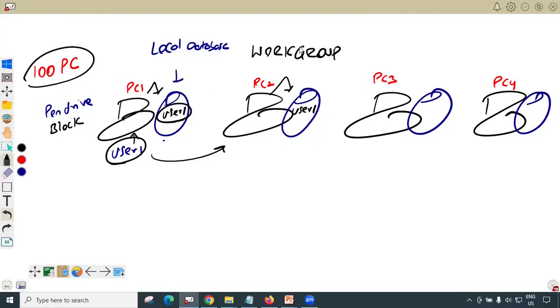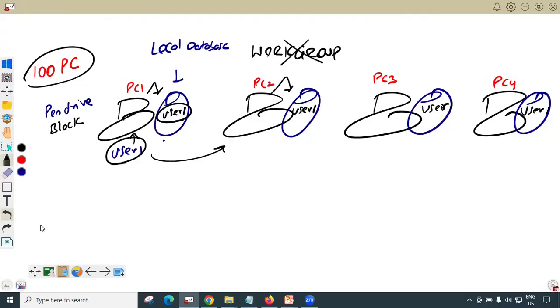So workgroup is decentralized, management is individual. And whenever the user logs in, every computer refers to its own local database. So if I want this user to log in to all the 100 computers, I have to create this user in the local database of all the 100 computers. In a practical way, it is not possible. So for big environments, for big companies, workgroup is not there. Very small company, 10 computers, 20 computers, for them, workgroup is fine. Our home environment, for that, workgroup is fine.